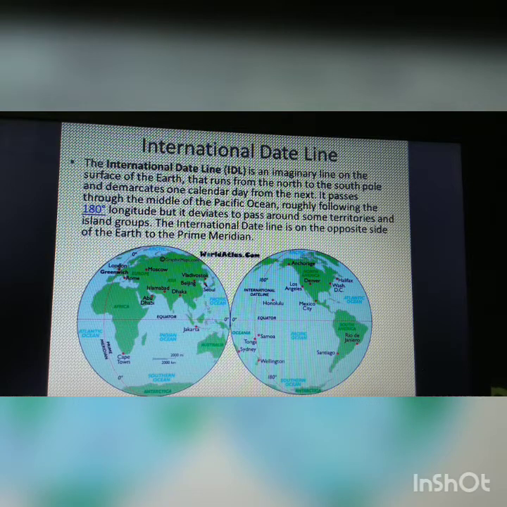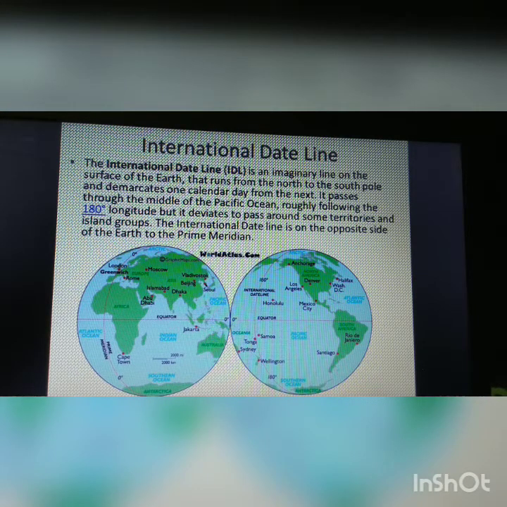It passes through the middle of the Pacific Ocean, roughly following the 180 degree longitude, that means just opposite the 0 degree longitude. But it deviates to pass around some territories and island groups.